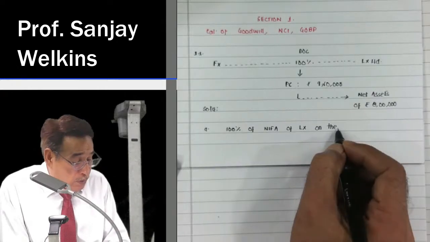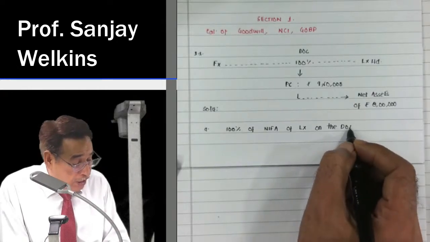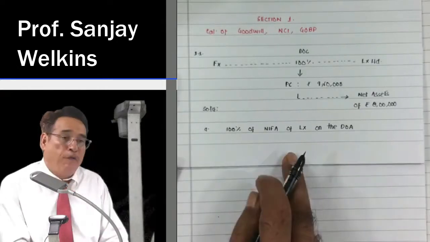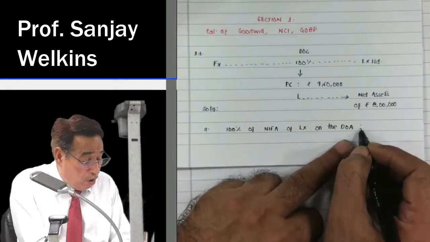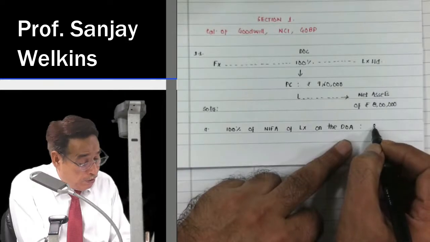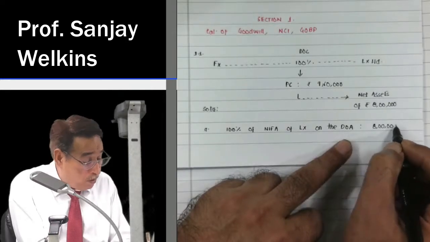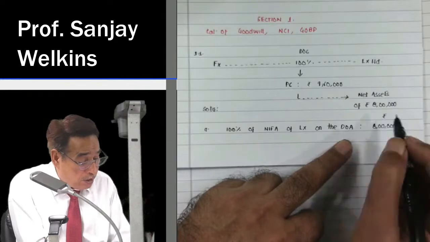DOA means date of acquisition or date of control. 100% of NIFA of LX Limited on the date of control is equal to 8 lakhs. This is how you are going to compute it, correct?